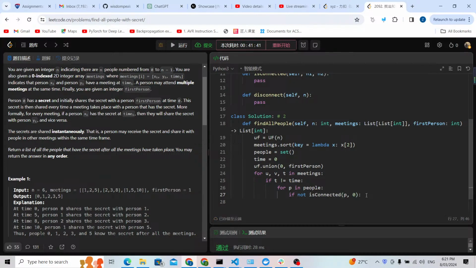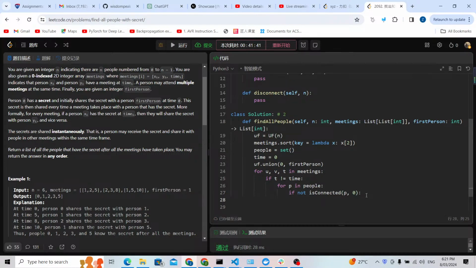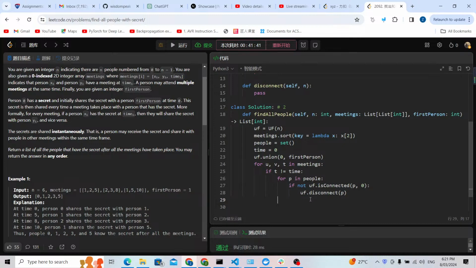If they are not connected, what can I do? I just need to disconnect it. So this should be the UF unified dot, and then I can use UF dot disconnect with this p, this person. Here, if the time is not equal, I need to record the previous time, so time should equal t.